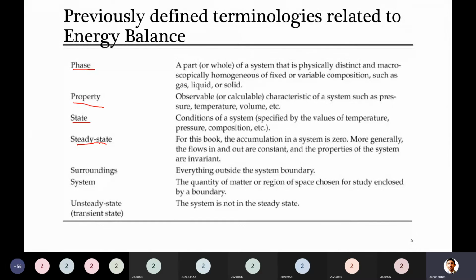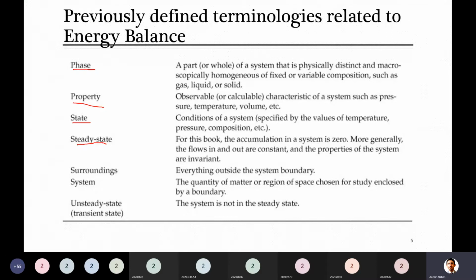Steady state, when we say there is a steady state, input is equal to output. When input is equal to output, there is no change in the amount of material in the system. That's called steady state. So in that case, you can remember that we said accumulation will be 0, as one of the students told in the start of the lecture.